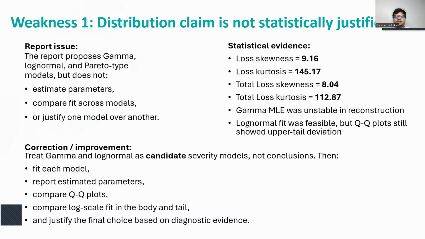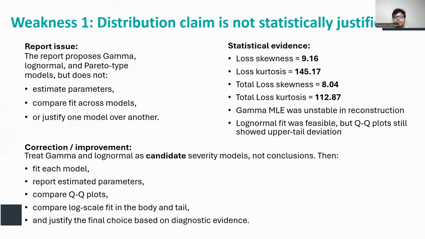My first critique is that the report mentions candidate severity models, but does not statistically justify any of them. That matters because this dataset is extremely skewed and heavy-tailed, with loss skewness of 9.16 and kurtosis of 145.17.